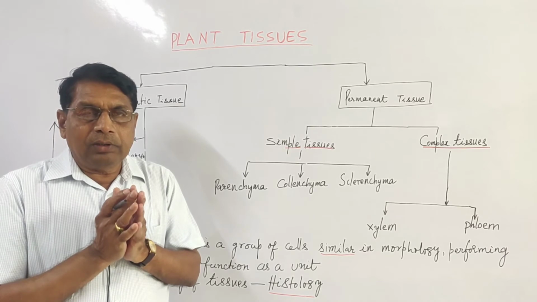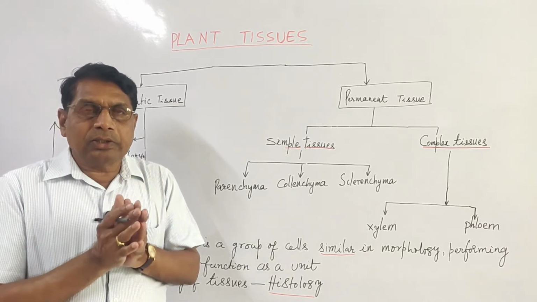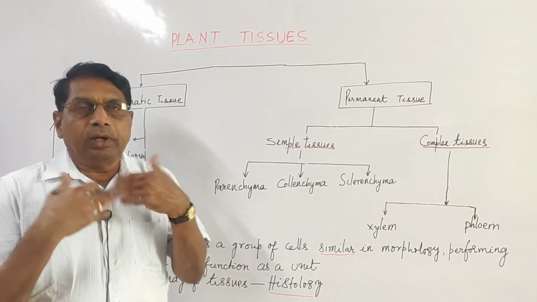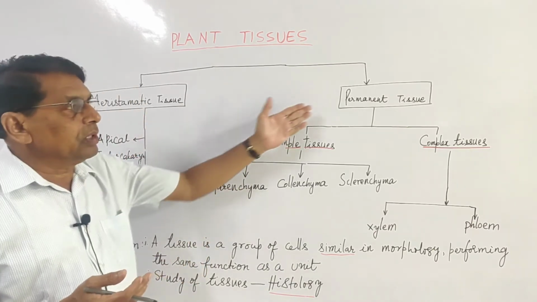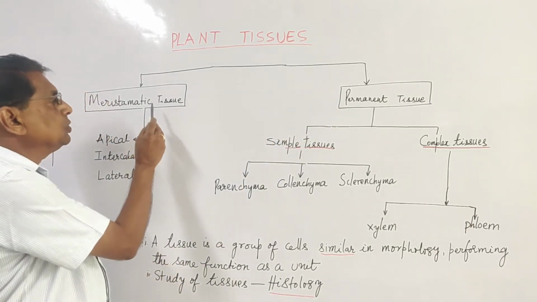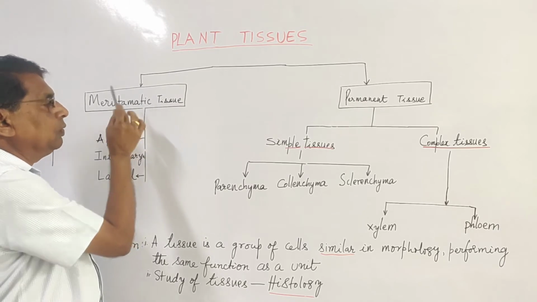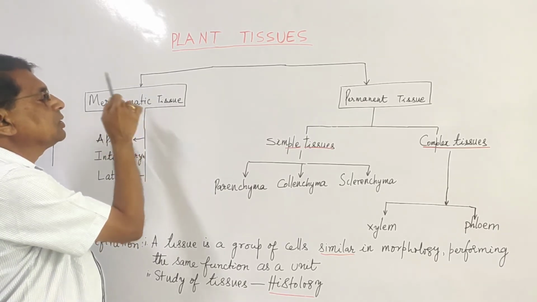They are living, metabolically active, they divide repeatedly and add the cells to the permanent tissues. The tissues whose cells are able to divide are known as meristematic tissue.